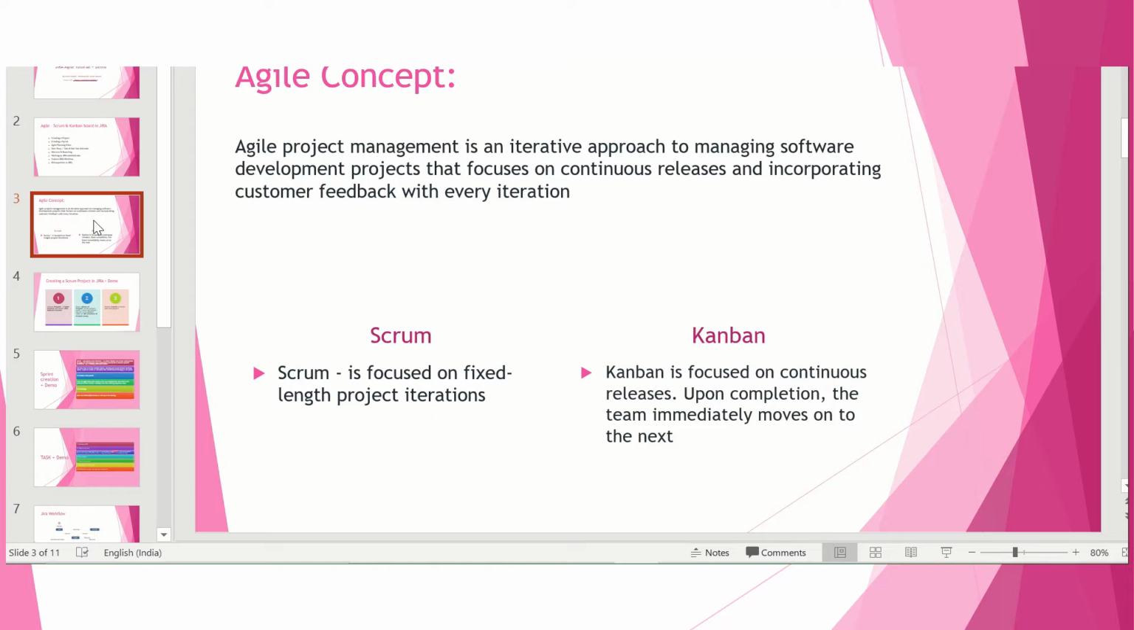Agile works on four manifesto values: individuals and interactions over processes and tools, working software over comprehensive documentation, customer collaboration over contract negotiation, and responding to change over following a plan.